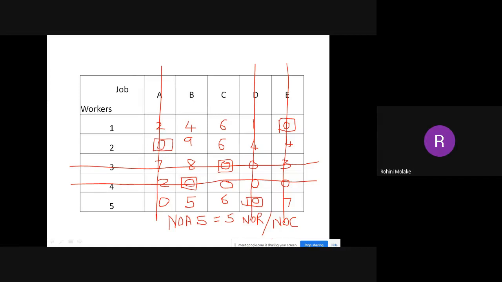Sir, number of remaining assignments is equal to number of rows and columns. Not remaining, number of assignments. You have assigned, right? The zeros you have put a square on, that is an assignment now. So number of assignments is equal to 5. You can put a bracket here, is equal to 5, that is number of rows or number of columns. Take only one, both will be the same.